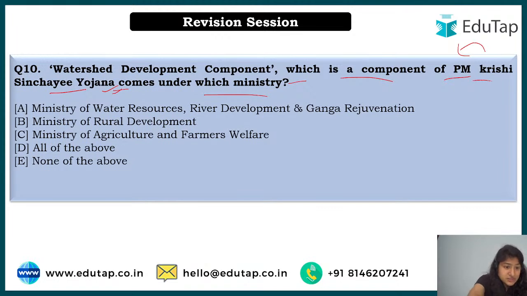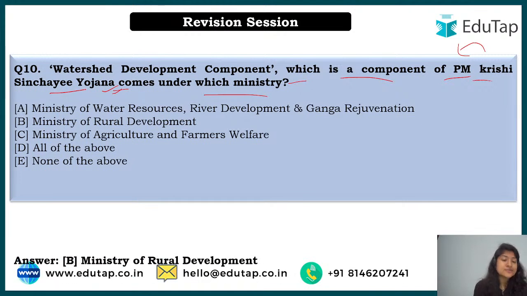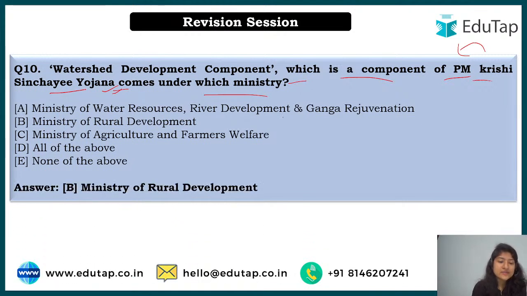So Nilesh, she says option number B, and do we have any more? Ravi says option number B, Tarun says A, and Naveen says B. See, the correct answer over here is, Hari also says B, that yes, it is option number B, that is Ministry of Rural Development.